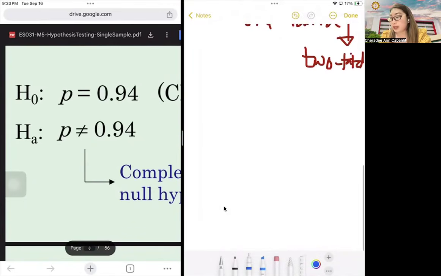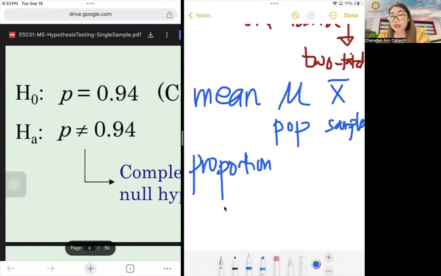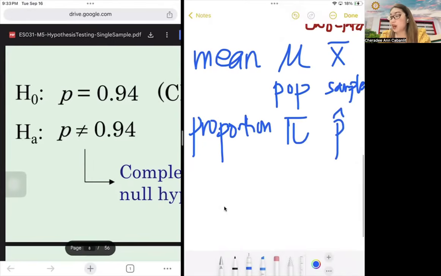We already discussed that if we talk about the mean, the population symbol is mu, and if it is a sample, we use the bar X. If it is proportion, the population value is pi and the sample is bar P, or P hat. And if it is variance, usually we use the sigma square, so we will now use chi-square here.